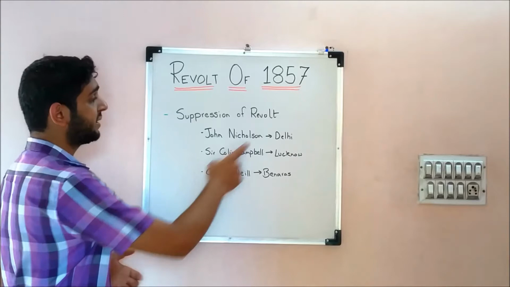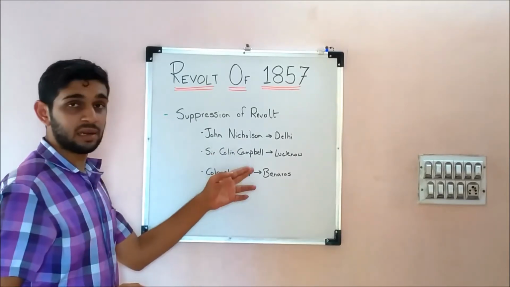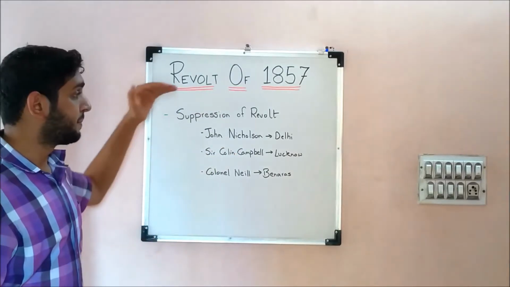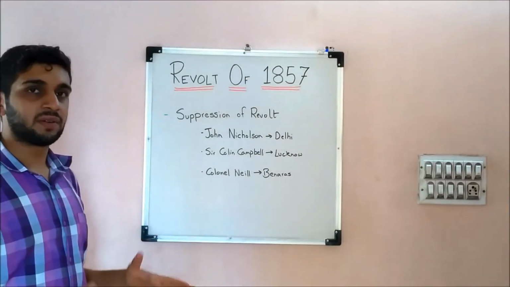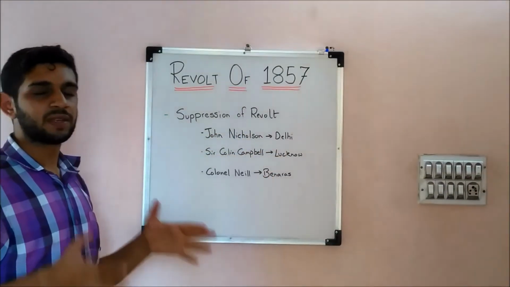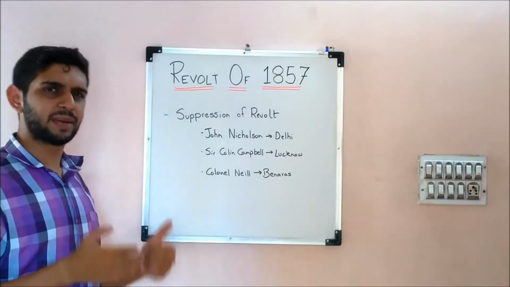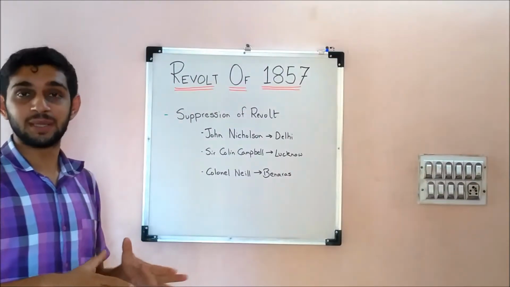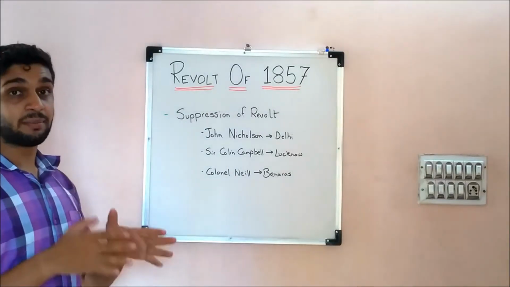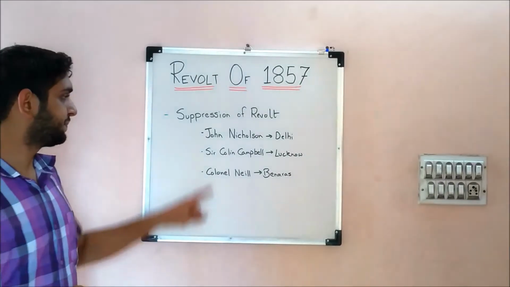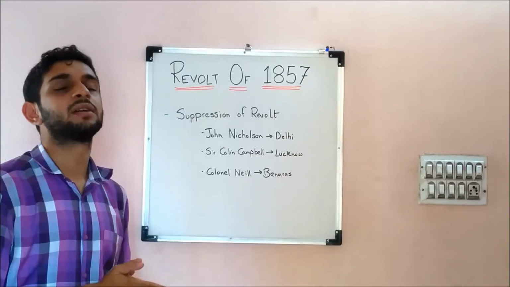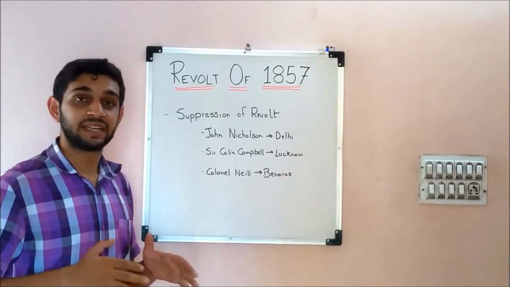Here we have three personalities: John Nicholson, Colonel Campbell, whom we have come across, and Colonel Lee. Let's see one by one how the revolt was suppressed. First things first, John Nicholson was the leader of suppressing the revolt in Delhi. Obviously, Bahadur Shah Zafar was taken as a prisoner and was exiled to Rangoon. He had 5 princes and they were mercilessly shot before him. That was done by Sir Hudson. So that is how we see Delhi was recaptured by the English on 20th of September 1857.